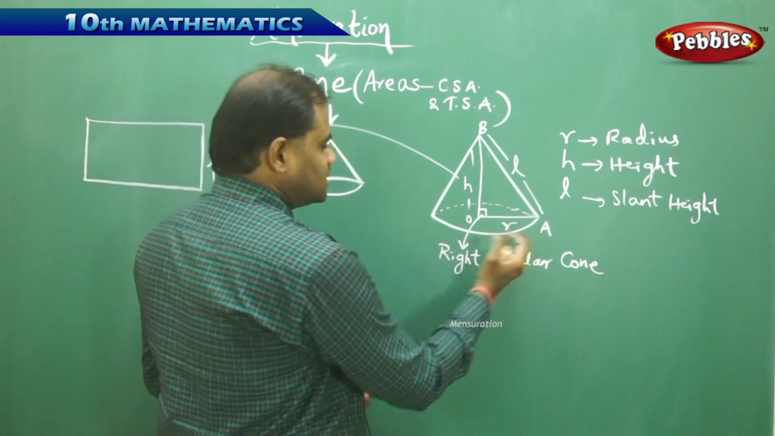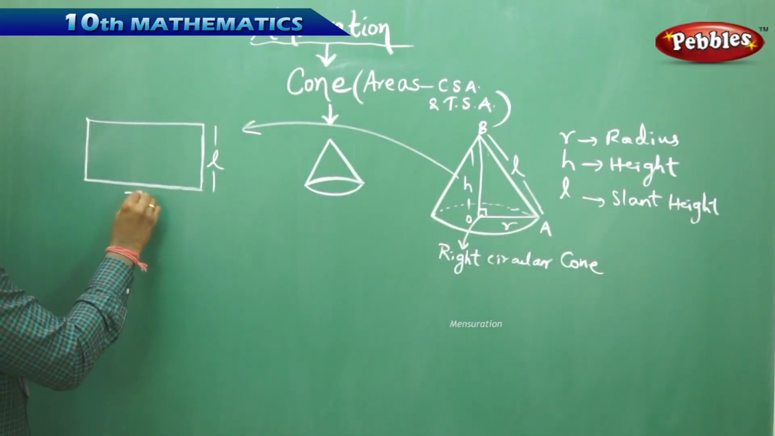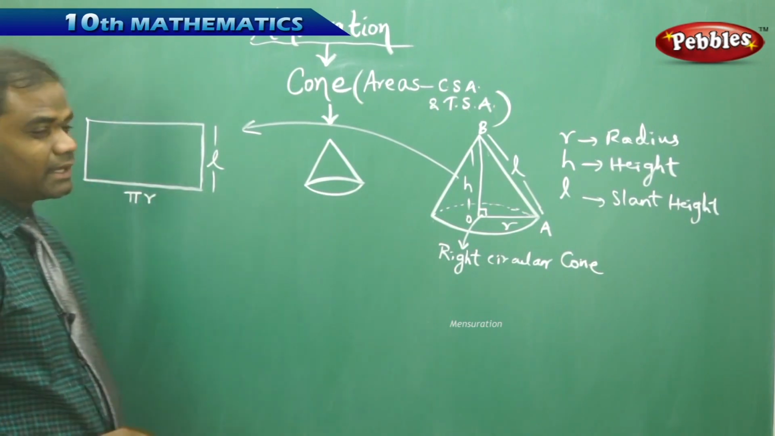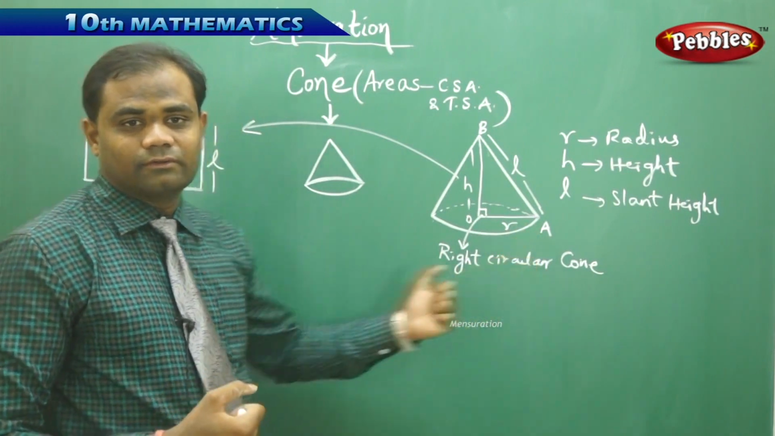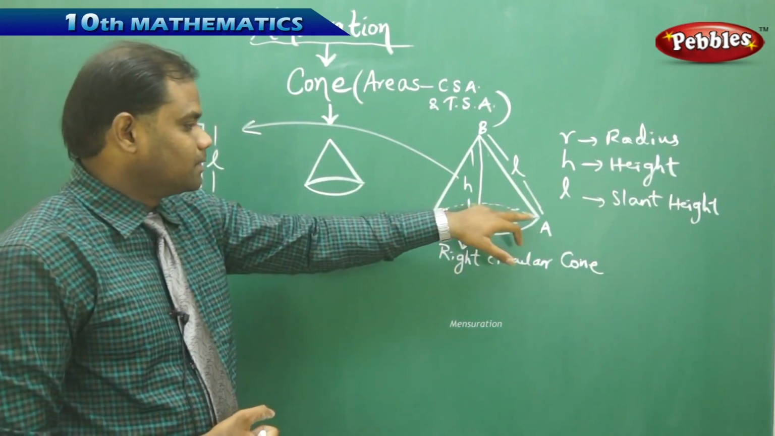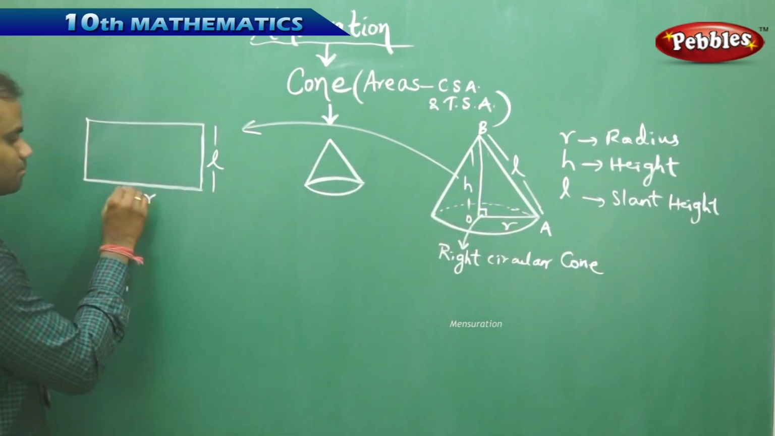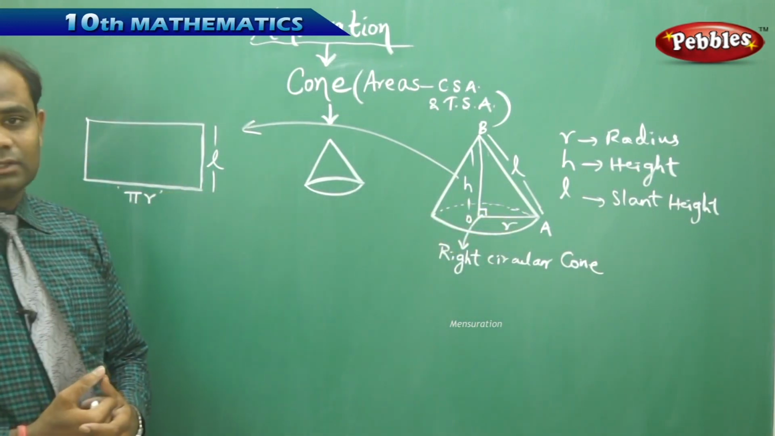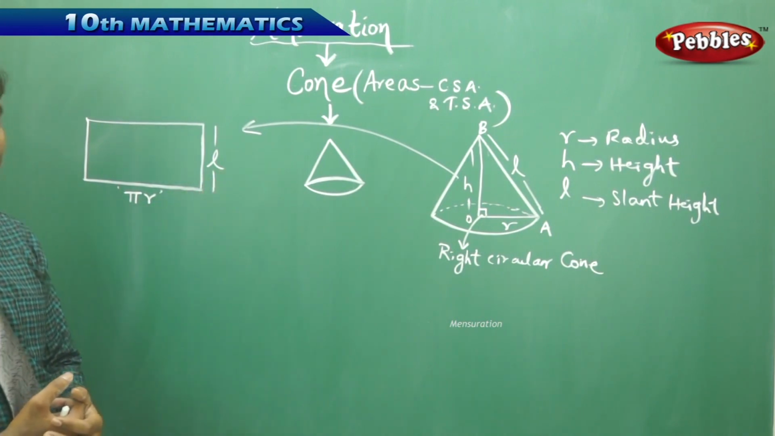And here, as I see, when I stretch, I get half of the circumference which gets stretched when I put it on the ground. The half of the circumference of the base becomes pi r, because for the semicircle the circumference is pi r, that is pi r into L.